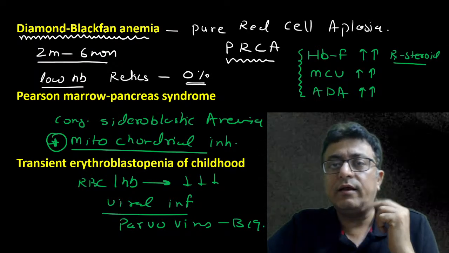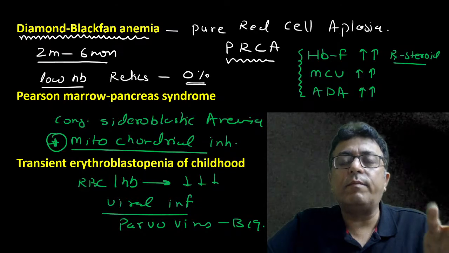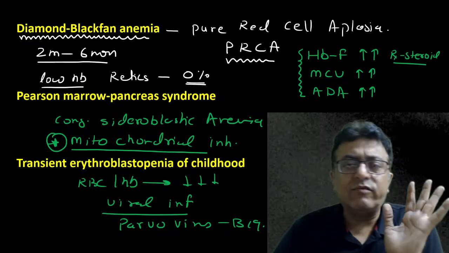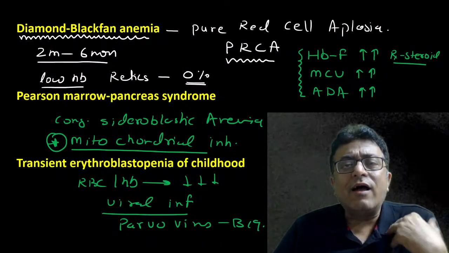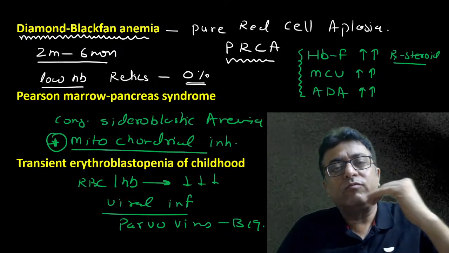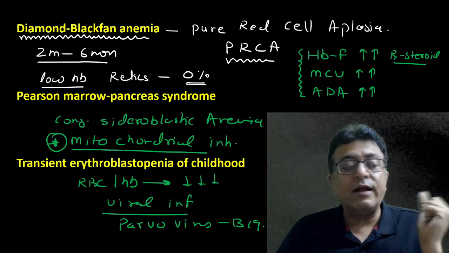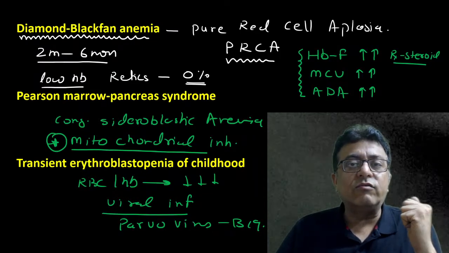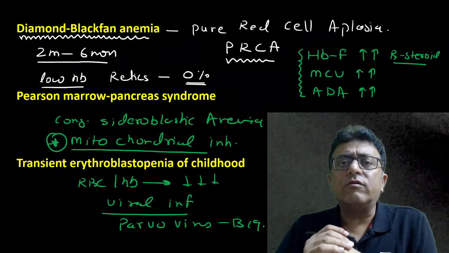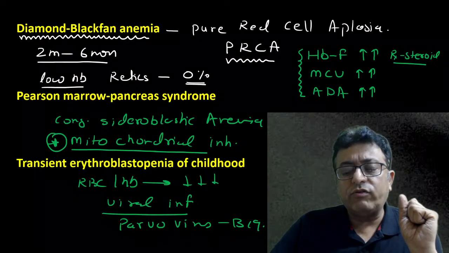RBC and hemoglobin precursors low. Transient. The child is good at 1.5 years, 2 years. Suddenly they have an attack of virus and their hemoglobin comes down to 4, 5. Sometimes they are diagnosed, but sometimes remain undiagnosed. Then recover by themselves. So now see the question.